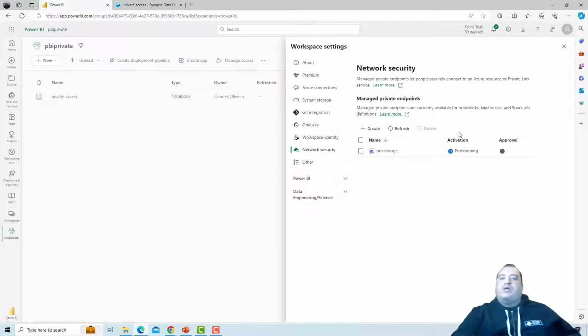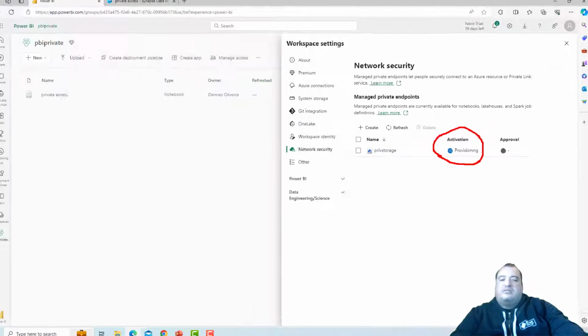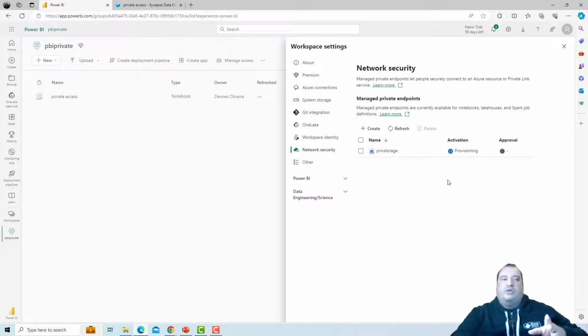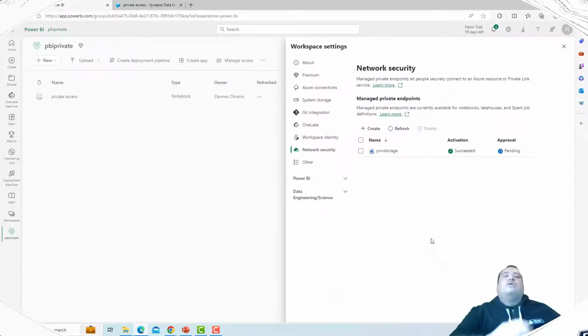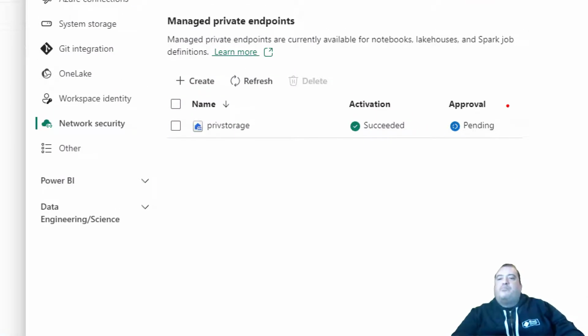Create. The private endpoint appears here, and it takes some moments until it finishes the provisioning and becomes activated. This service is still in preview, so you need to be patient. Don't go to Azure and try to do something there. No, wait until it has finished provisioning. The provisioning is finished. It's pending approval.